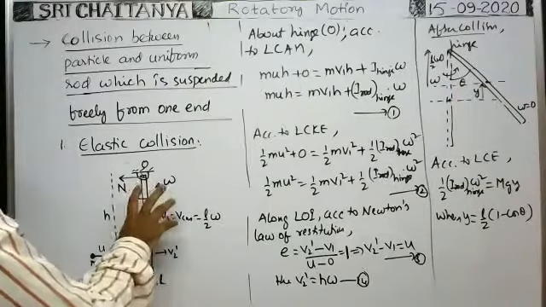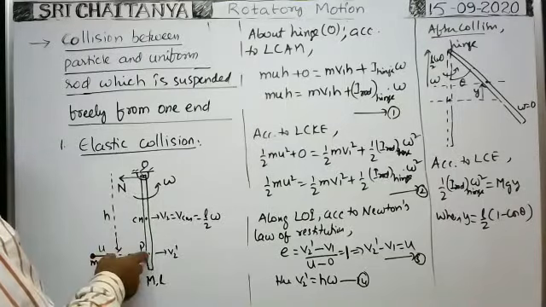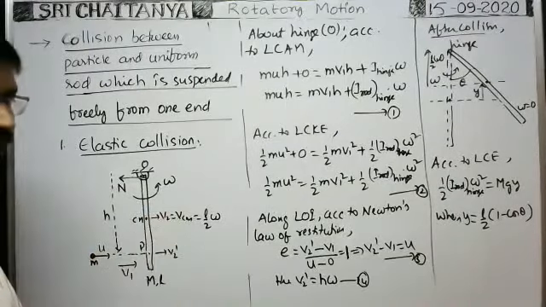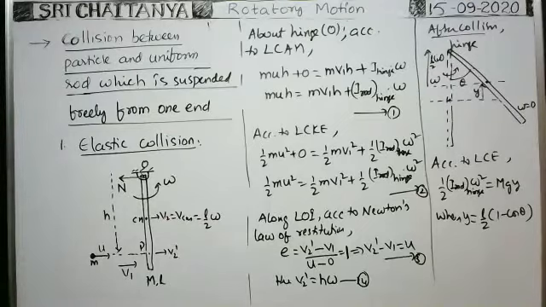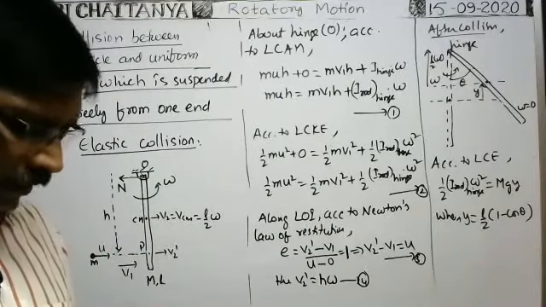So the torque due to the normal reaction and the torque due to this particle when it makes collision is equal to I into alpha. By using that concept, we can find the normal reaction also. Whenever problems come, we will do that problem. Okay.